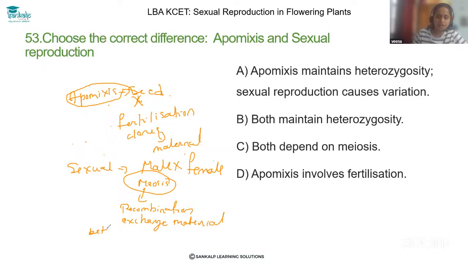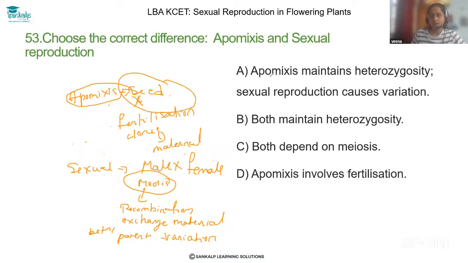So there is a variation in case of sexual reproduction. But in case of apomixis, there is no fusion of male and female gamete. So without the fertilization, the seed is going to develop.